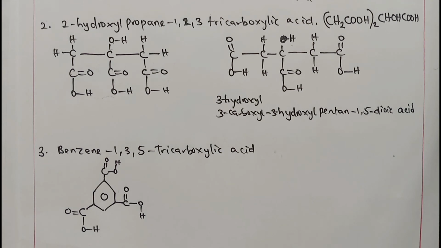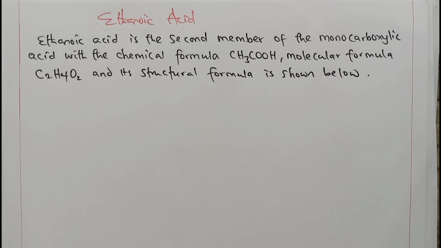Let's go for ethanoic acid, the special alkanoic acid. Ethanoic acid is actually the second member of the monocarboxylic acids, and the chemical formula is CH3COOH. Molecular formula is C2H4O2, and its structural formula is shown below. I want you to look at how I get it.